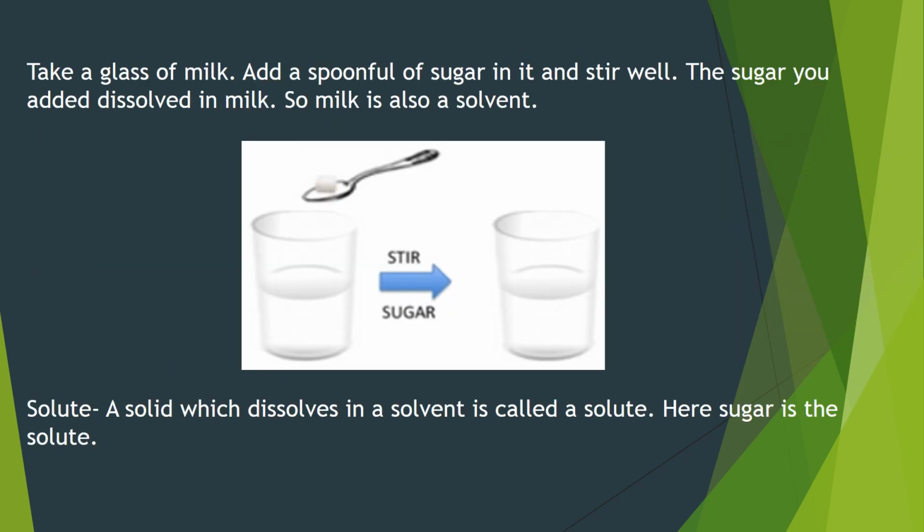Take a glass of milk, add a spoonful of sugar in it and mix it nicely. The sugar you added dissolved in milk. So, milk is also a solvent. Then solute. Solute is solid. A solid which dissolves in a solvent is called a solute. Here, sugar is the solute.